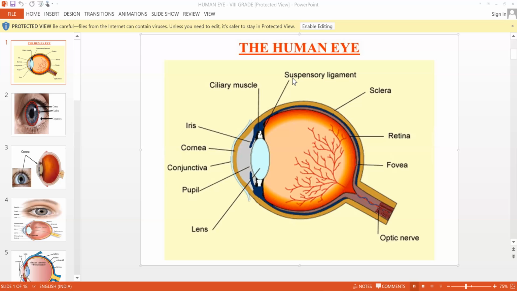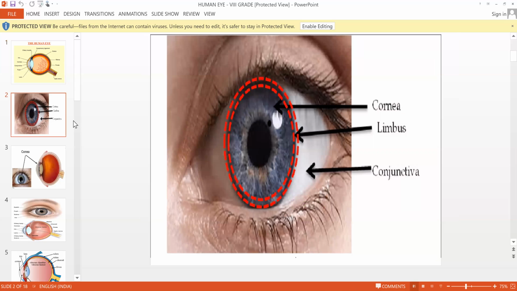Now let us understand the structure of the human eye. So this is a picture which you can see, right? Dhruv, read. The first part which we have to understand in the structure of the human eye is, what is that, children?